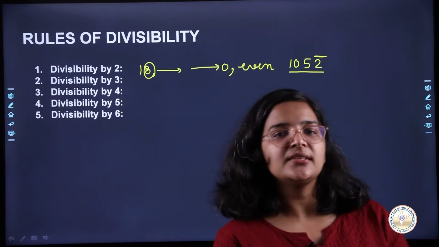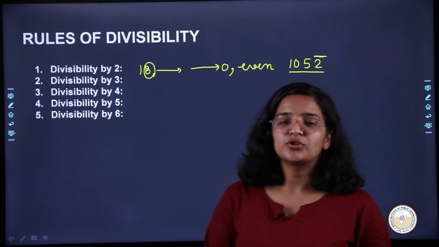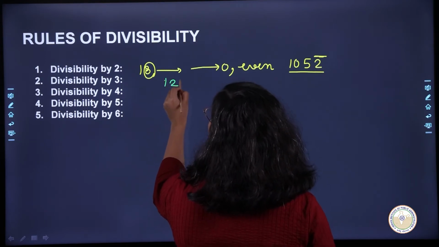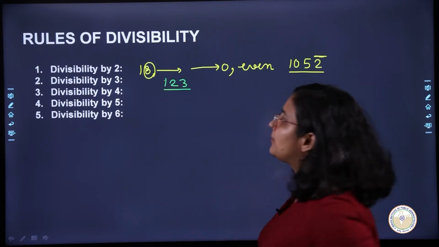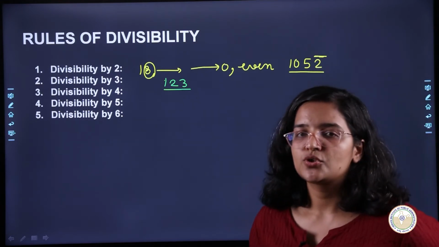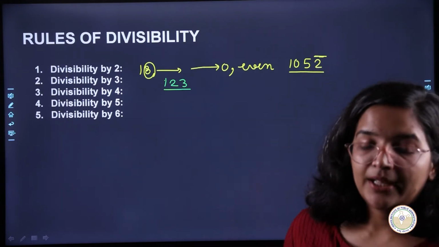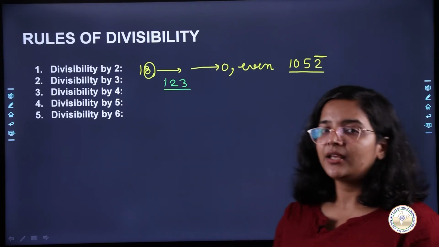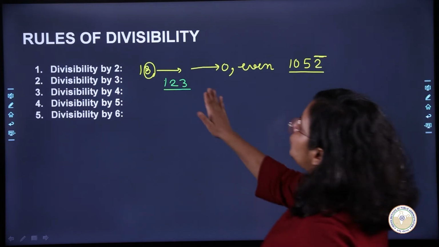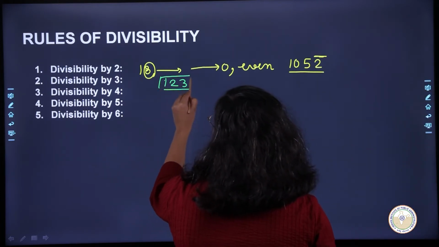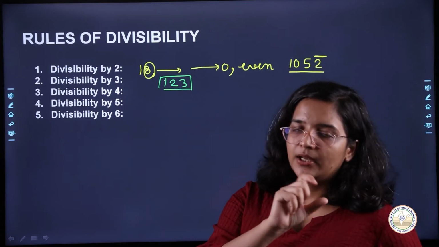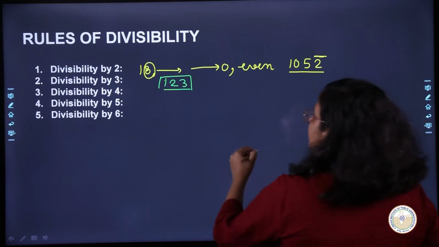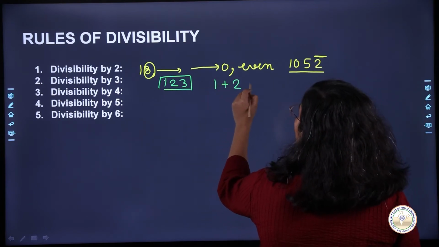Okay, similarly now I want to make such a statement regarding 3. So when can I say a number is divisible by 3? There is a very beautiful trick. So if I ask you, let's say 123, tell me if this number is divisible by 3 or not. So what will you do? The lengthy method could be that you start dividing and then see whether it divides or not. What could be the easier way? You should just add the face values of this number. So what are the face values? 1 plus 2 plus 3.